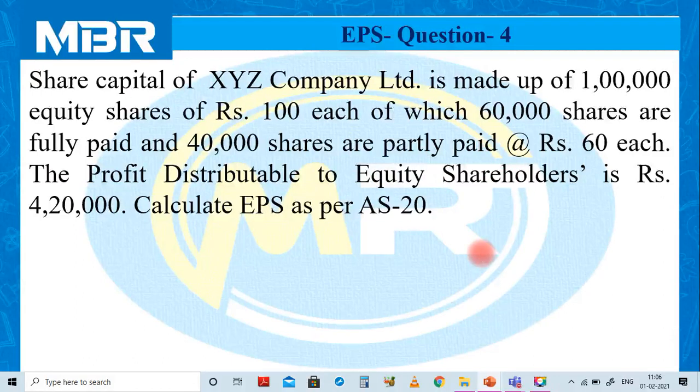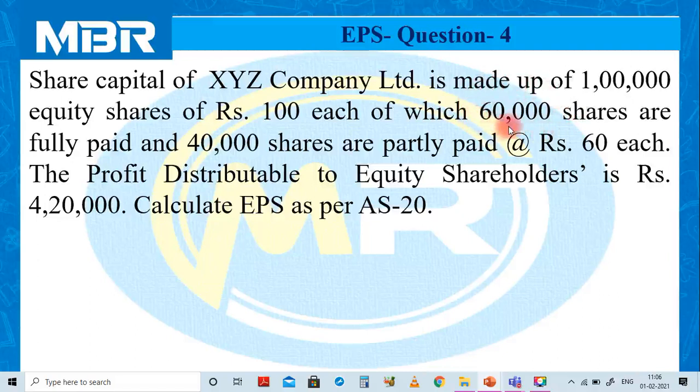Before understanding the solution of this short question, it is necessary for all of you to understand the question properly. Total number of shares issued by the company is 1 lakh. Out of these, 60,000 shares are fully paid.